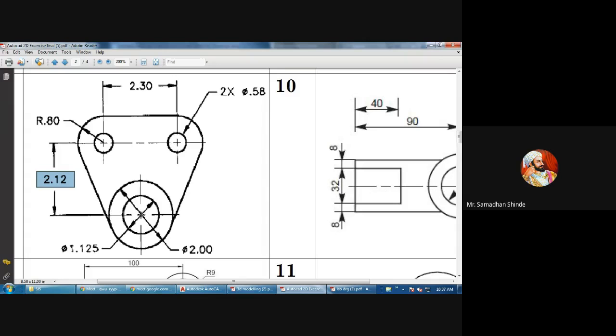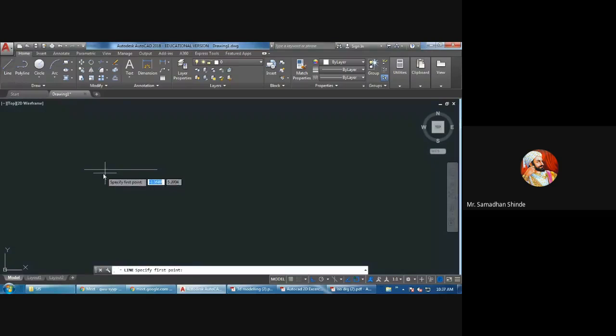I want to fix this center. As the drawing is like this, it will be at the middle. Symmetry is there. Looking at this, we can assume the drawing is symmetrical. So from the center or midpoint, we can draw a line of distance 2.12. It will show the midpoint. From the midpoint, 2.12, like this.